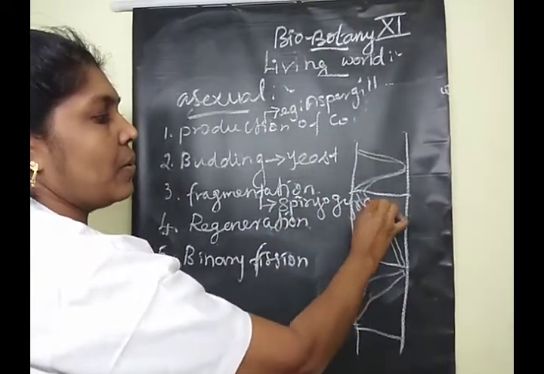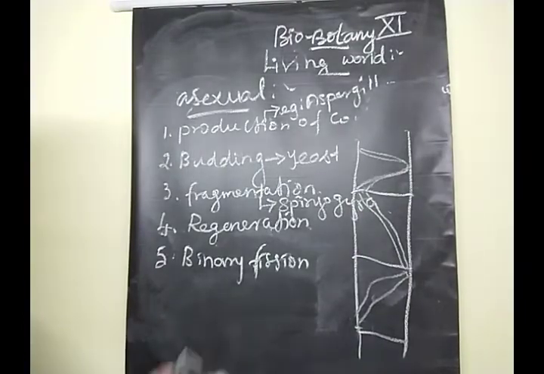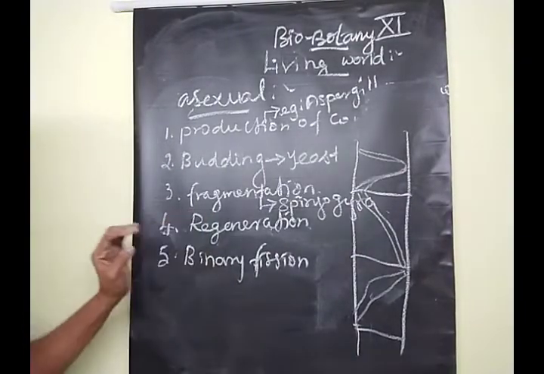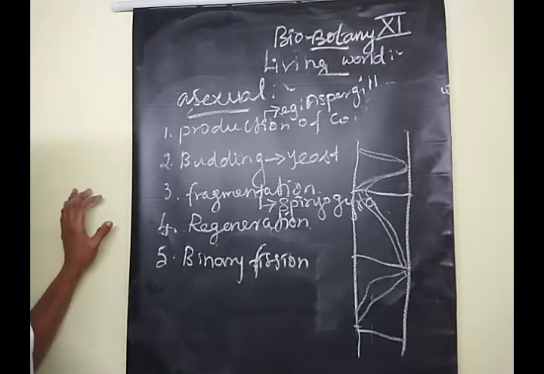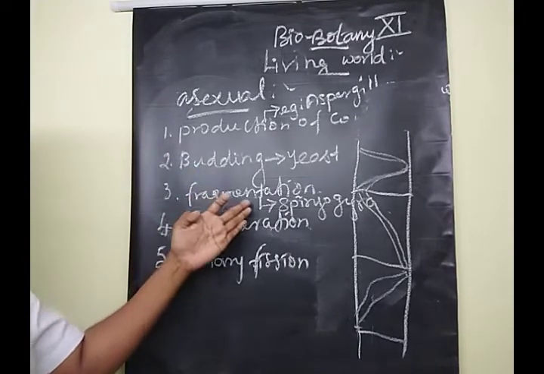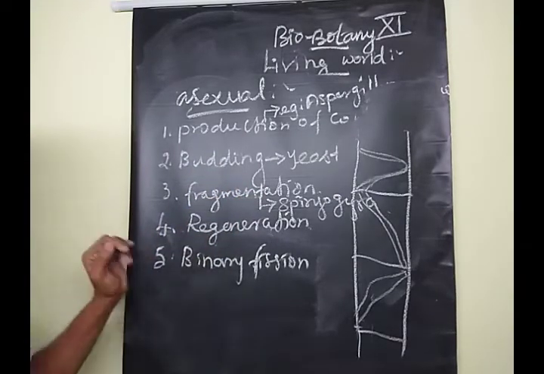Spirogyra. Clear, children? Some more species are available in this condition, fragmentation: Oedogonium. These are the species that come under fragmentation, the asexual type of reproduction.